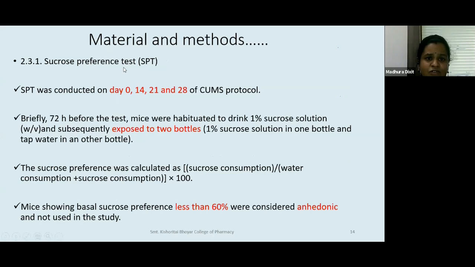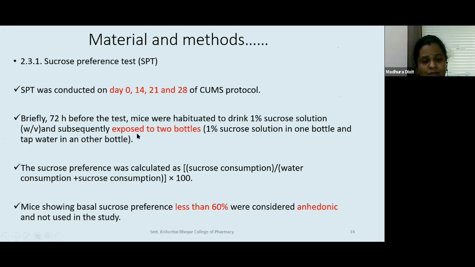First was called a sucrose preference test. This was a test that was considered on day 0, 14, 21, and 28. As you can see, after every 7 days. Now, what is this test? Sucrose preference test. It is a test where the animal is exposed to 2 bottles. It is also called the 2-bottle choice paradigm, where in one bottle you have just water, and in another bottle you have 1% sucrose solution.